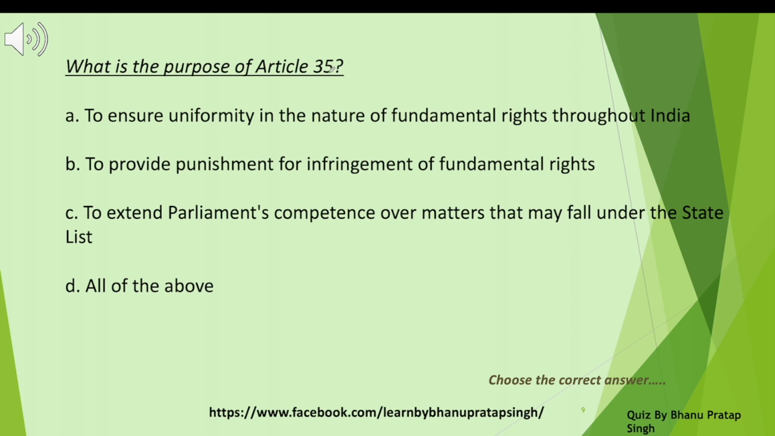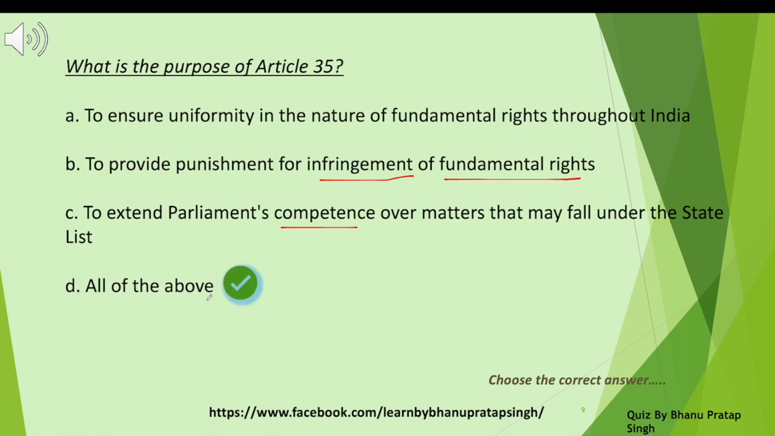What is the purpose of Article 35? A, to ensure uniformity in the nature of fundamental rights throughout India; B, to provide punishment for infringement of fundamental rights; C, to extend Parliament's competence over matters that may fall under the State List; D, all of the above. What is the answer? Let's see the right answer.